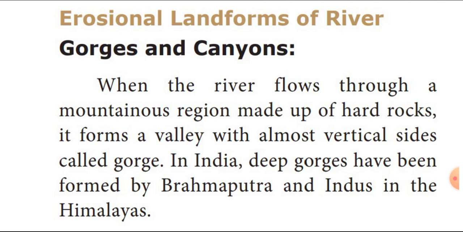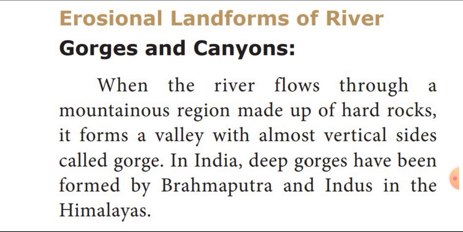Because of erosion, what shapes were formed? Very good: gorges and canyons, waterfall, V-shaped valley, pothole, meander and Oxbow Lake. Gorges and canyons: when a river flows through a mountainous region, it forms almost vertical sides, called a gorge, for example, Brahmaputra and Indus.